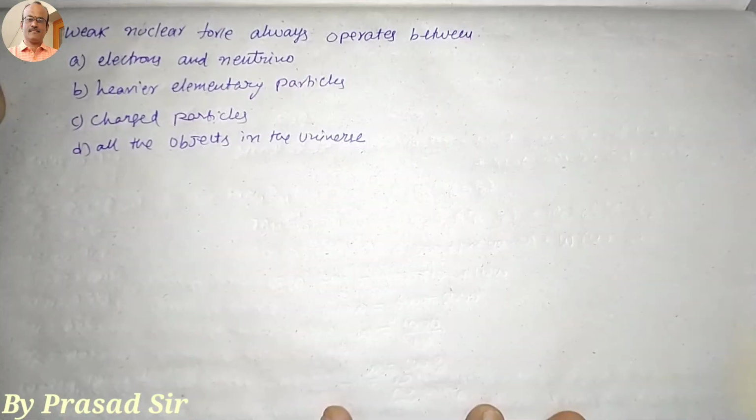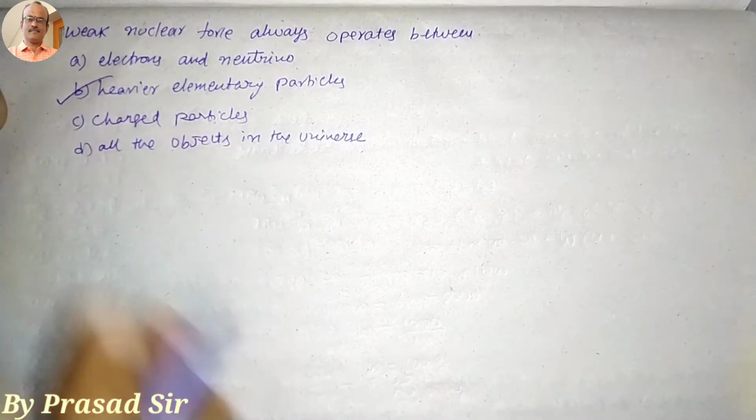In this question, the weak nuclear force always operates between: A, electrons and neutrino; heavier elementary particles; charged particles; all the objects in the universe. So the weak nuclear force always operates between heavier elementary particles.